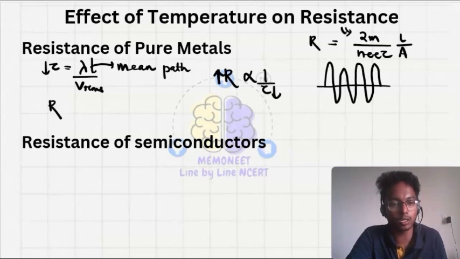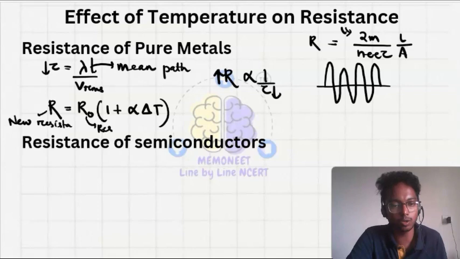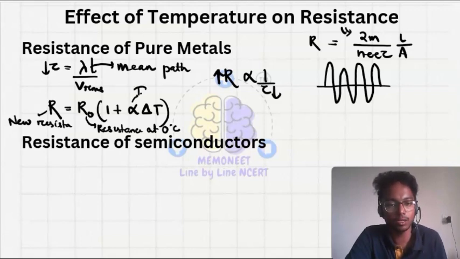So we have the expression R equals R naught into 1 plus alpha del T. Here R is the new resistance, R naught is the resistance at 0 degree Celsius, alpha is the temperature coefficient, and del T is the change in temperature.